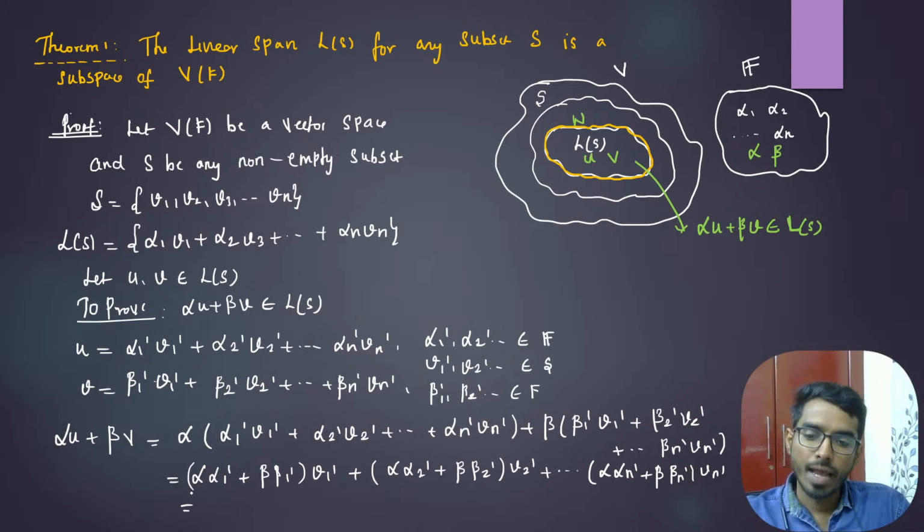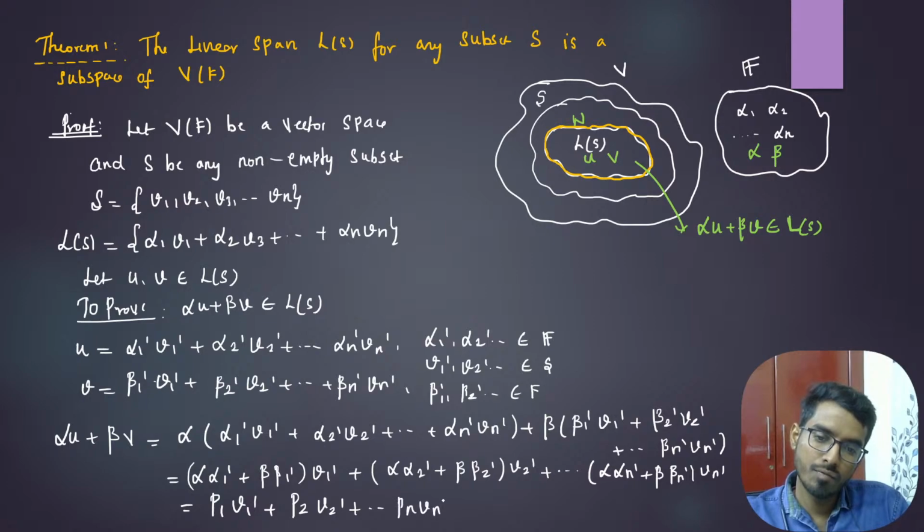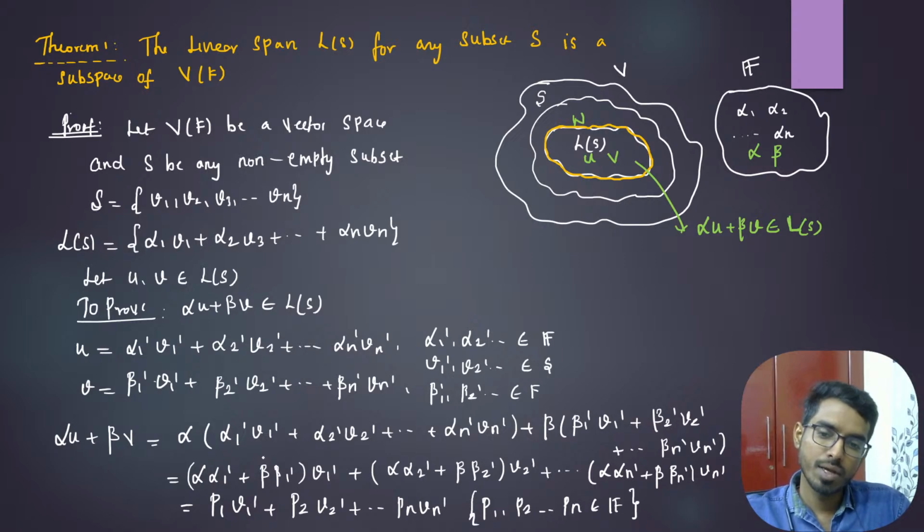I can write this as some scalar. Let us write this as p1 dash v1 dash, p2 dash v2 dash, and so on up to pn vn dash, where p1, p2, and so on up to pn belong to field F, because alpha, beta, alpha 1 dash, beta 1 dash all belong to the field.